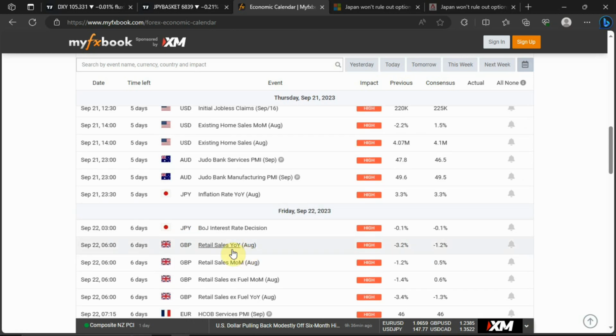On Friday, we have the Bank of Japan interest rate decision, and I'm really looking forward to see what the Bank of Japan will do. Are they going to maintain the negative interest rate, or will they surprise us? Let's see what happens.